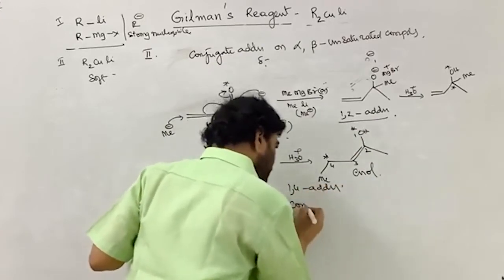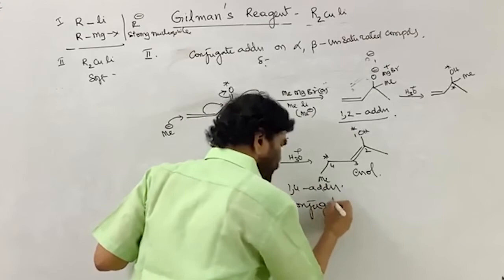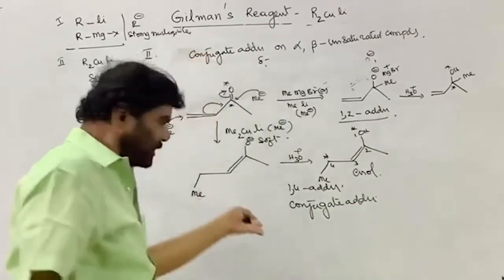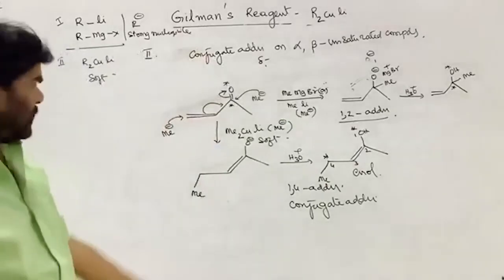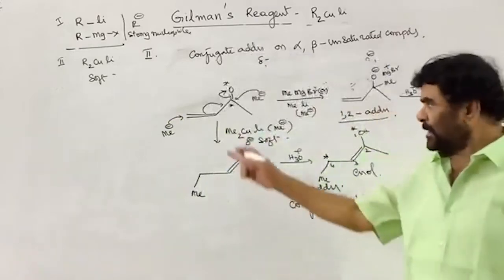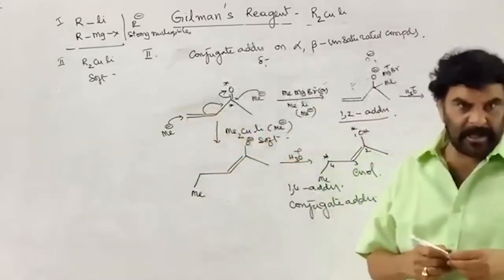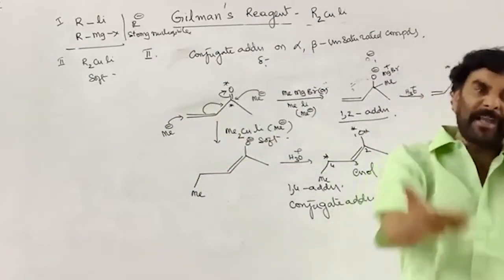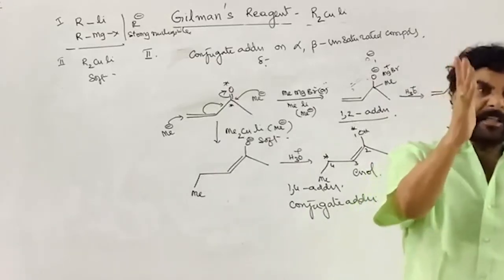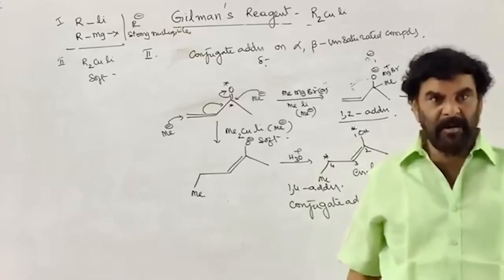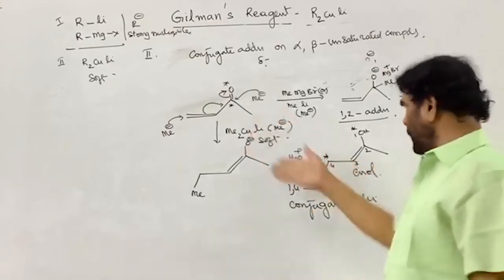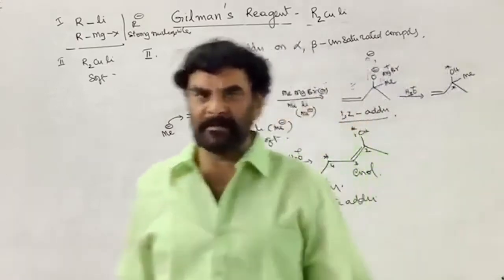1,4 addition. This is called the conjugate addition. It is nothing but the Michael addition. This is Michael addition. This is not Michael addition. That is the addition on the ethylenic center, where the nucleophile is a carbanion, called the nucleophilic addition reaction on the carbon-carbon double bond, where the attacking nucleophile is the carbanion, called the Michael addition. Michael addition is taking place.